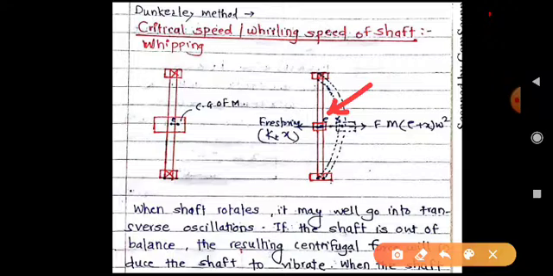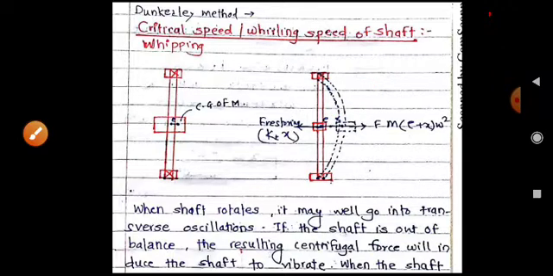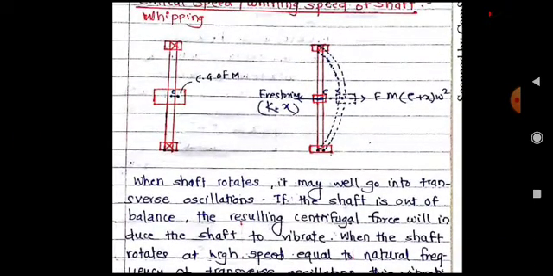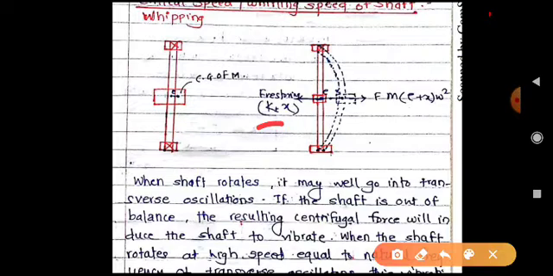So we have to find that point where we should operate such that this deflection should go on decreasing. So okay, we will discuss it and derive one equation for the critical speed, at what point this deflection will decrease. So you can see this shaft, and it is having some stiffness, shown by kt. So when it rotates, the restoring force acts in the opposite direction to whatever the centrifugal force is acting, which is the cause for the deflection.